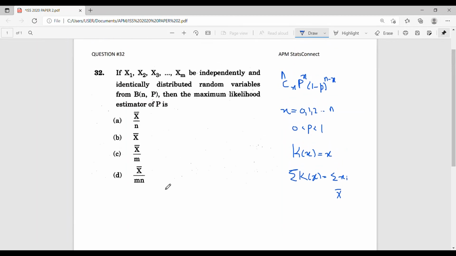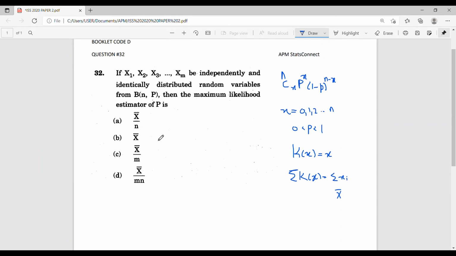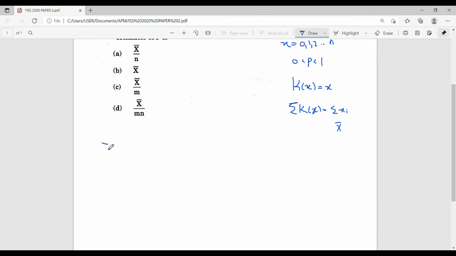Now we have the result: the MLE is the same as the moment estimator based on the sufficient statistic. So first let's find the moment estimator for binomial(n, p), which can be found by equating the first moment of the population with the first moment of the sample. The first moment of the population is the expected value of x, and for the binomial distribution it is equal to np.